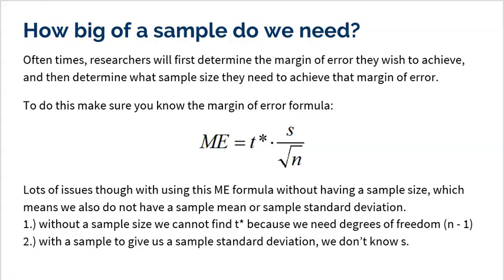But what sample size would I need to achieve that? So, I could say that I want a 5-minute margin of error, but then I've got to solve for what sample size will produce that. But there's actually lots of issues to do this. So let's walk through those issues one at a time. If I know the margin of error and I'm solving for my sample size, then I do need to know T star.